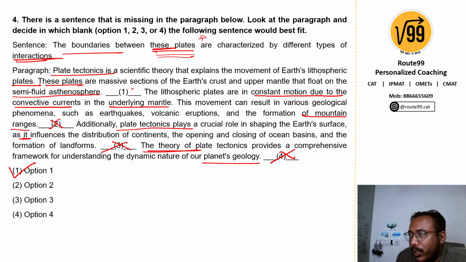Right? So make sure that you look at the statements and the topic of that particular sentence, to see if we can put those sentences in whichever blank we are supposed to, based on the flow of ideas. I hope you got it. We'll move to the next statement.